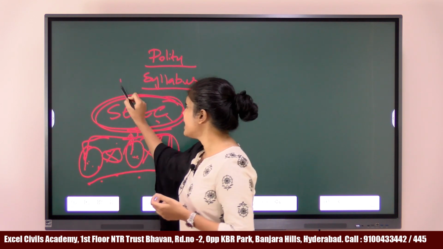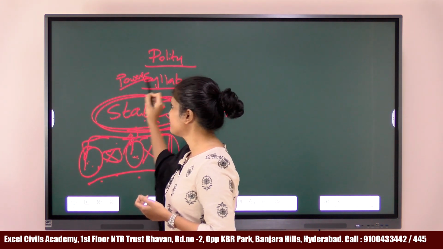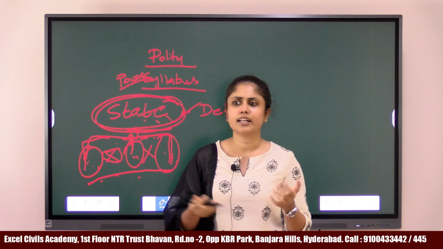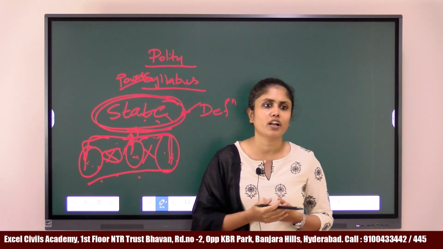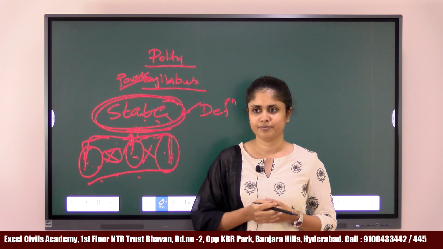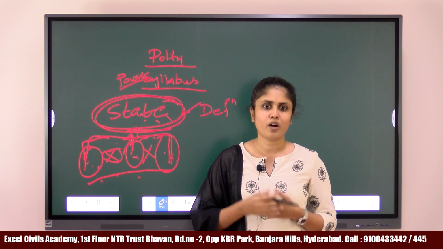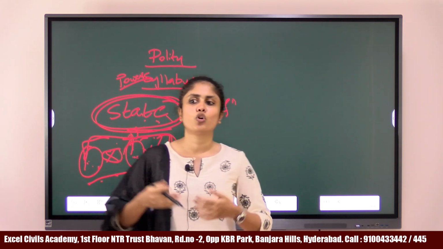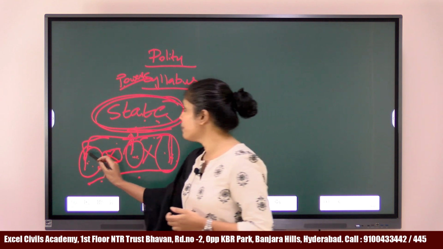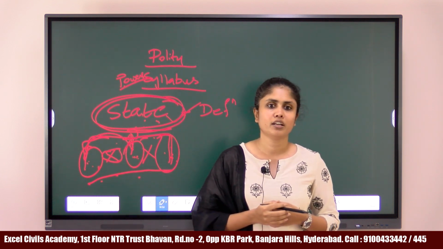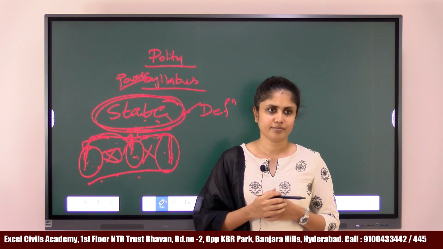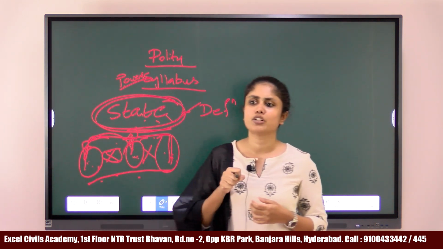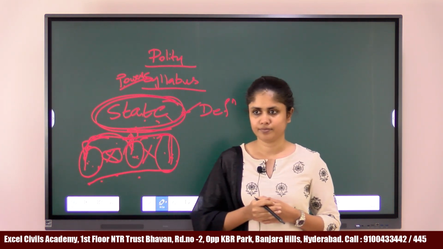Now, here powers are involved. There may be conflict between different organs of the state for these powers. One organ of the state may claim that it has more powers than the other, or it may be encroaching on the powers of the other organ of the state. That is, it may be trying to capture the powers of another organ of the state, right?